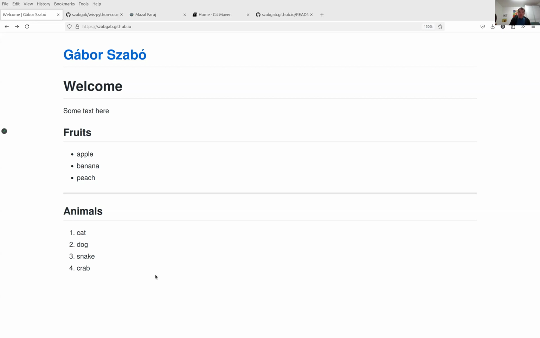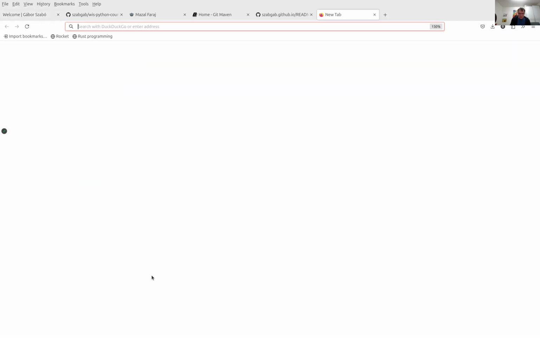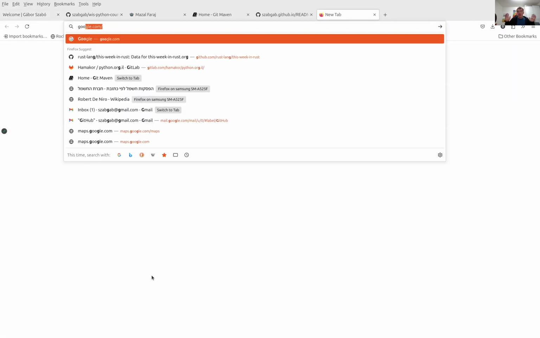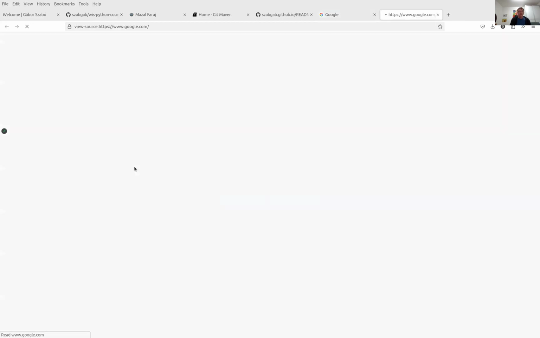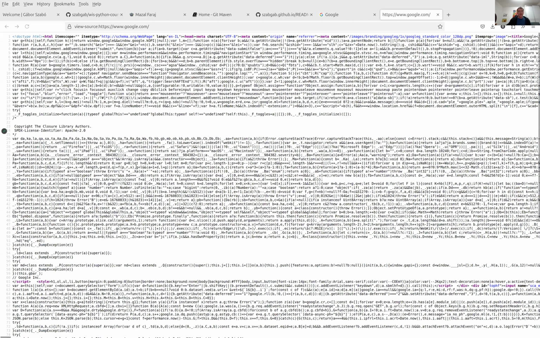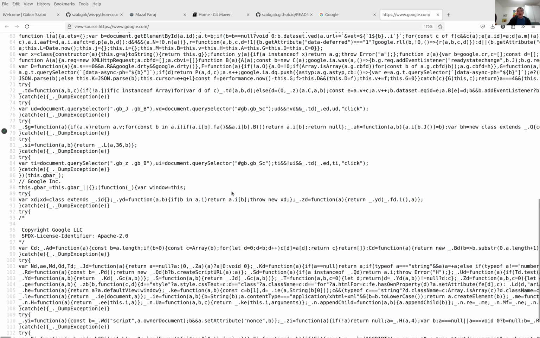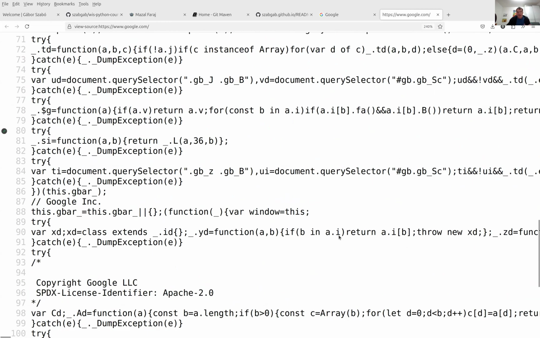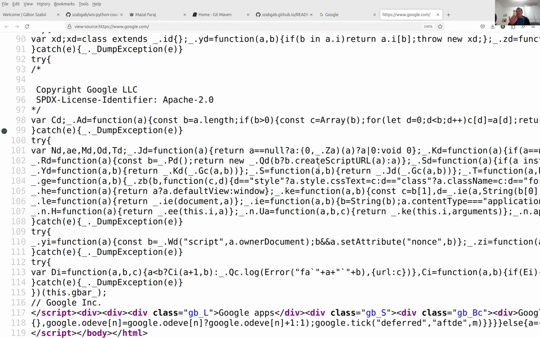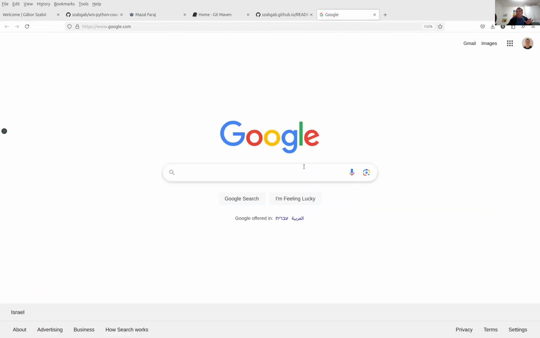Actually, before we go further, let me go to just one website. Okay, so let's even go to google.com. Just a generic website. If I click on view page source, then you will see this. Well, what can I say? It's totally meaningless to most of us, right? So this is actually HTML, and then there is some JavaScript code here, but this is what generates this website. And this is what is behind the scene, a very simple thing, very simple website at the end.